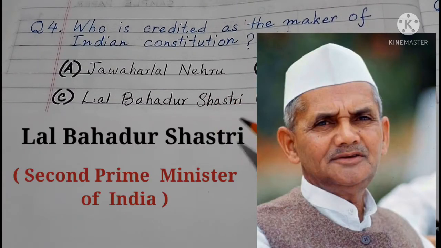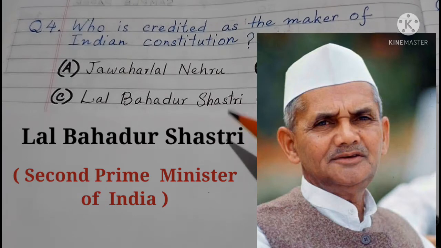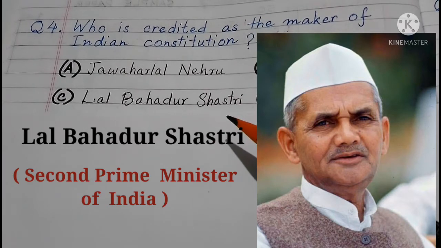He was much later. He is actually behind the green and white revolution of India. I think you must know the Jai Jawan Jai Kisan slogan. Because of him, the Indian dairy industry and the Indian farmers, the cropping system of India, developed much beyond expectation. So he is the green revolution man. He was the second Prime Minister of India.